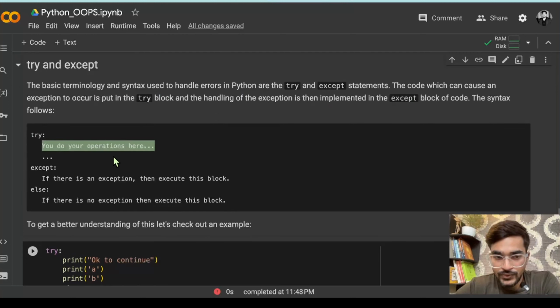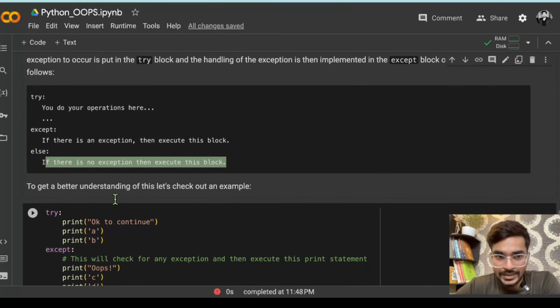If you notice that there may be some error in future, you will give an except statement, and if there is an error coming, you will handle those things in the exception part. And then there is an else part also. So if there is no exception, then it will execute the else part.